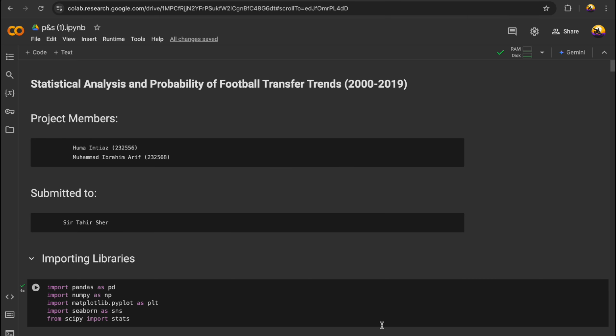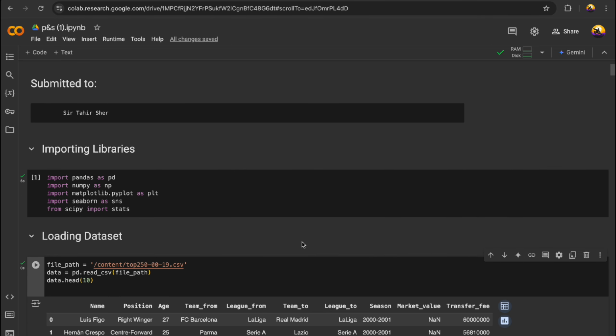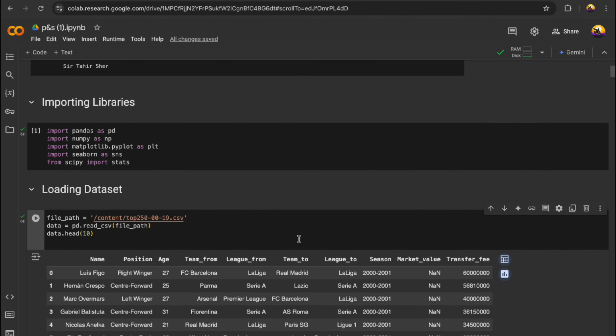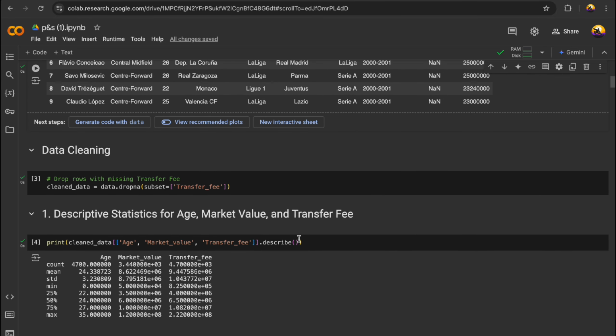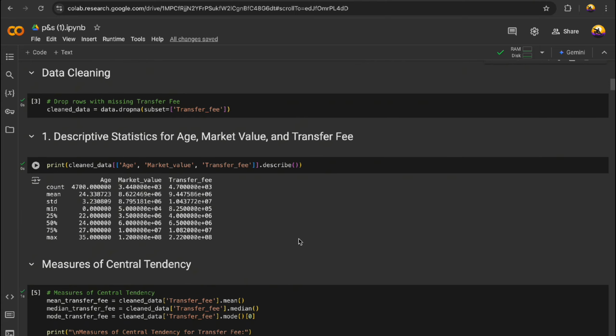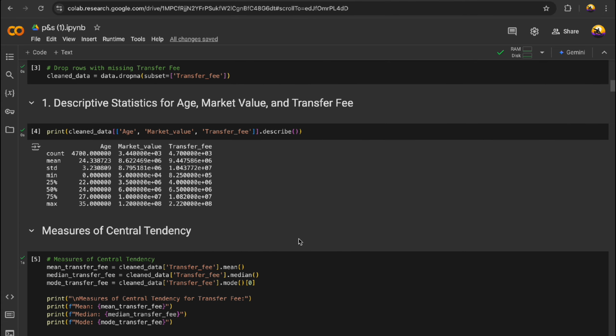Let's move towards our project Colab file. We coded this project in Python. Here's an overview of the process. Library imports. We started by importing the necessary libraries. Data import and cleaning. We imported our football player dataset and performed data cleaning. After removing irrelevant and inconsistent data, we obtained a clean version of the dataset.